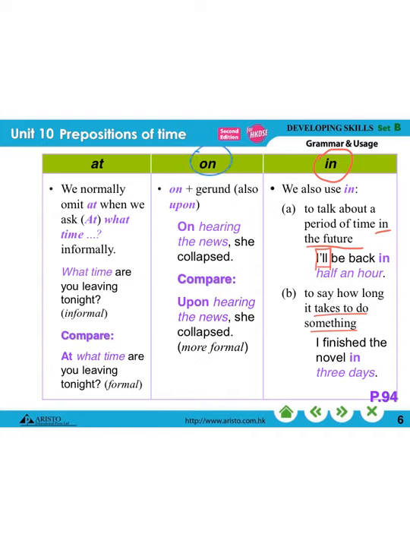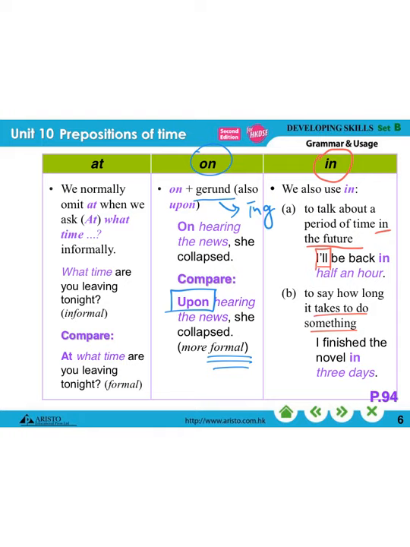And what about on? We use on with a gerund. A gerund looks like this, the ing form. For example, on hearing the news, she collapsed. So you can compare. If you really want to sound more formal, you can use upon. Upon hearing the news, she collapsed.